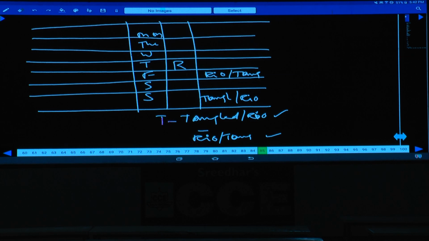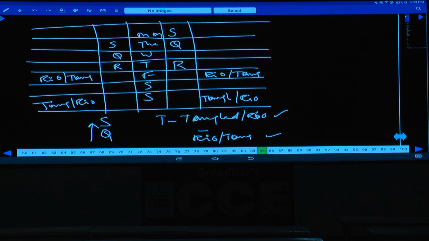And S will attend the screening immediately before Q, and S will attend on a day before R. How many possibilities do we have? We have 2 possibilities. S and Q can be like this, that is one possibility. The second possibility is S on Tuesday and Q on Wednesday, and R is on Thursday. And the remaining 2, Rio and Tangled, similarly Rio or Tangled on the alternate days. Done with this? The next one. As of now we have 2 possibilities.